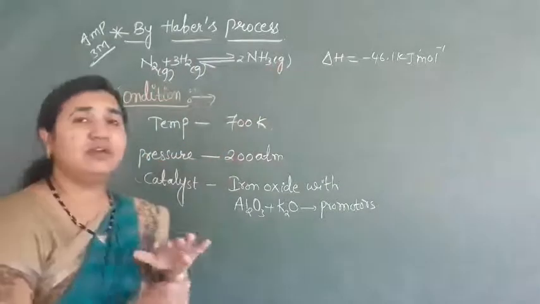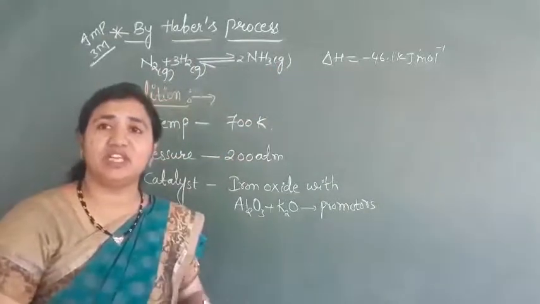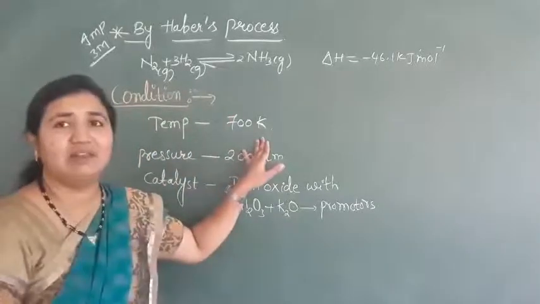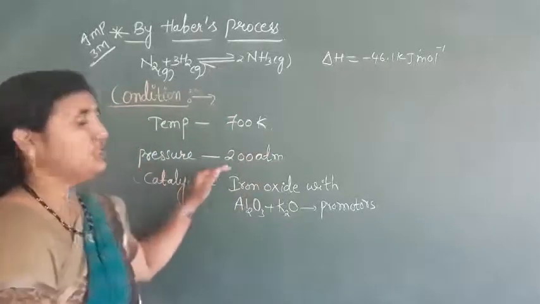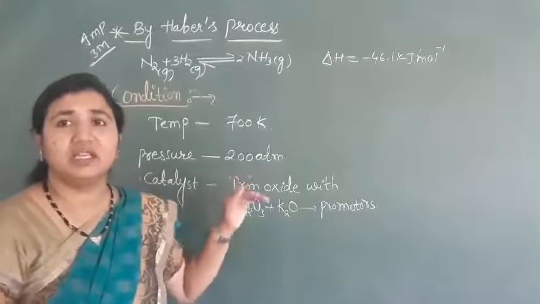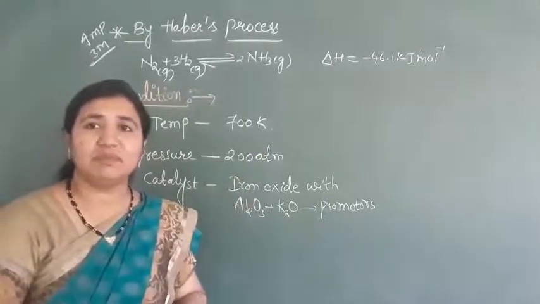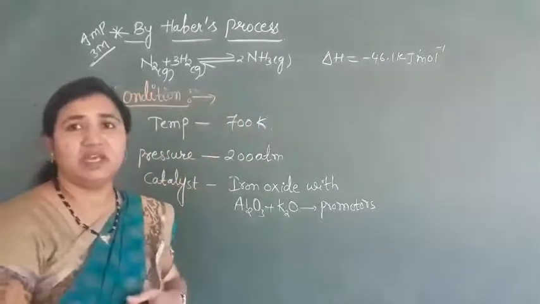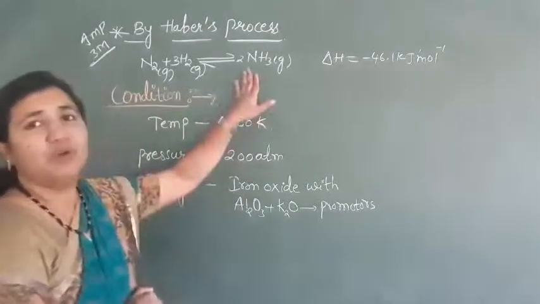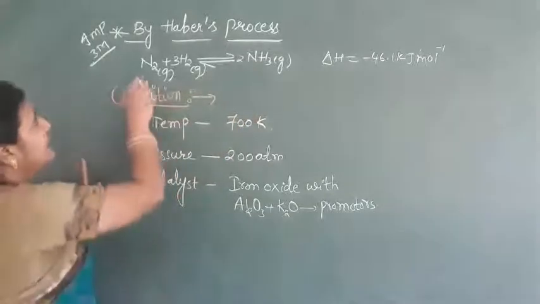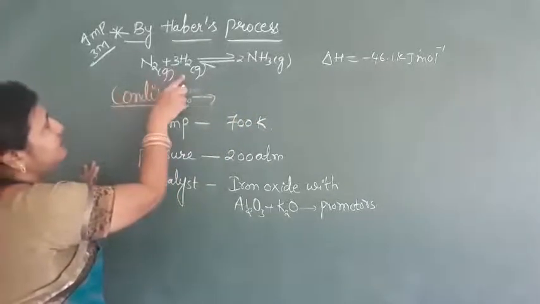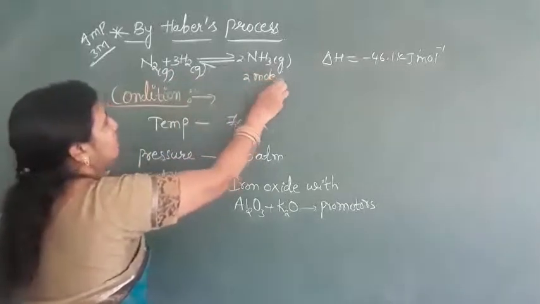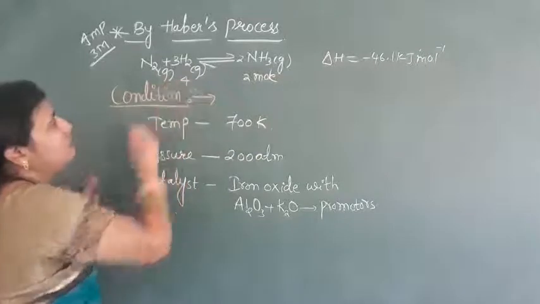But at low temperature the reaction will be very slow. So the optimum temperature for this reaction is 700 Kelvin. Next, the pressure, what should the pressure be? According to the Le-Chatelier principle, we want the forward direction. Okay, we want more ammonia. So here we have 1 mole of nitrogen reacting with 3 moles of hydrogen, giving 2 moles of ammonia. Okay, so totally on the reactant side we have 4 moles.